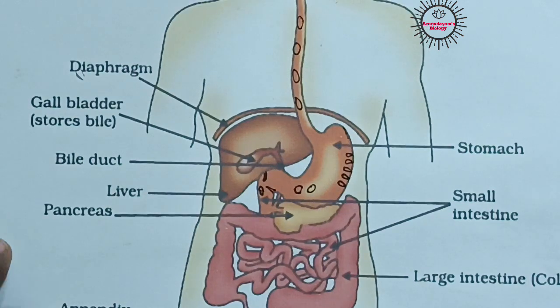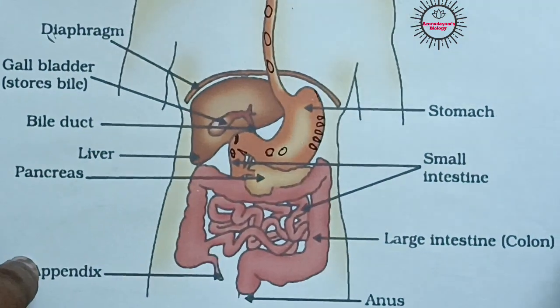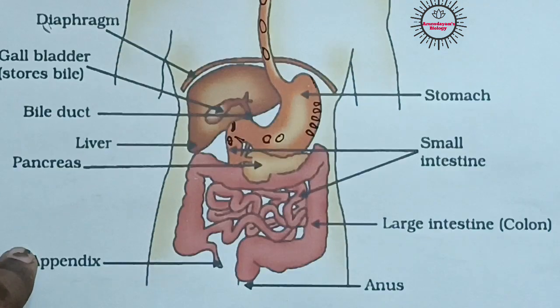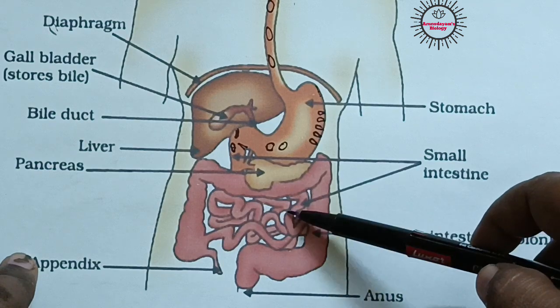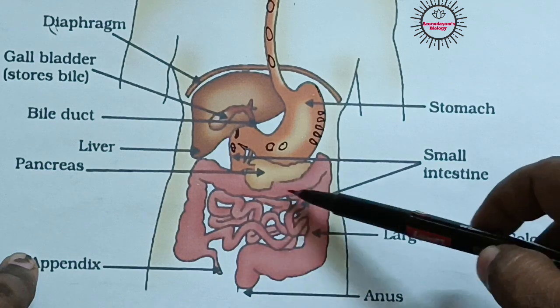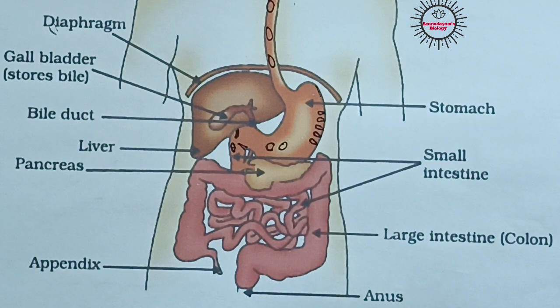We have completed how digestion takes place in the mouth and how the digested food enters into the stomach through the esophagus. So in our next video we are going to learn how digestion takes place in the small intestine, and what happens in the large intestine and to the undigested food materials.